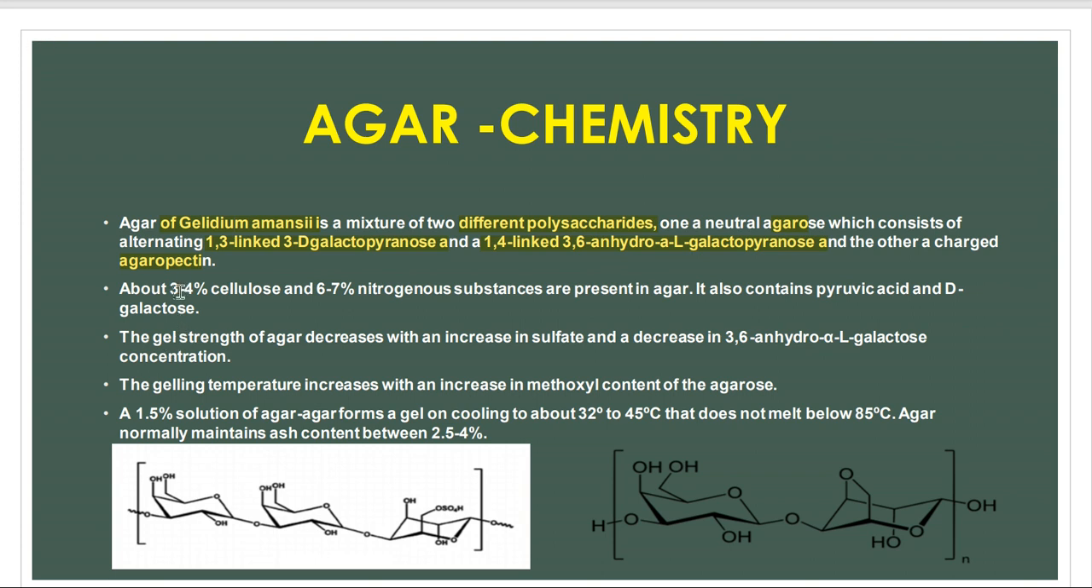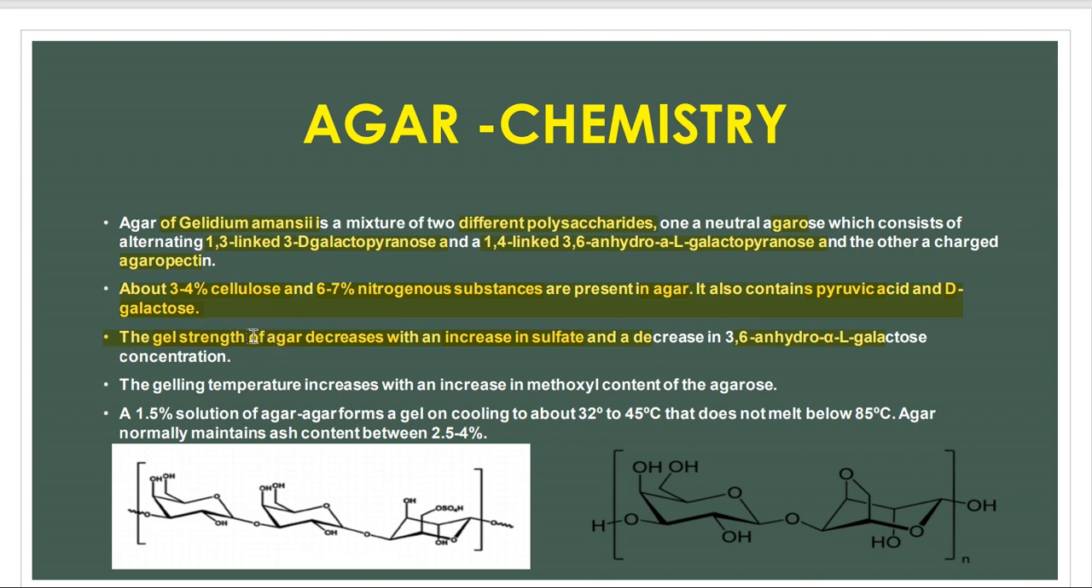Now, its chemical constituents: it contains 3 to 4% cellulose, 6 to 7% nitrogenous substance, and it also consists of pyruvic acid and D-galactose. What does it contain? It contains these two moieties, agarose and agaropectin, then 3 to 4% cellulose, 6 to 7% nitrogenous substance, also pyruvic acid and D-galactose. The gel strength of the agar decreases with the increase in sulfate and decrease in 3,6 anhydrogalactose.